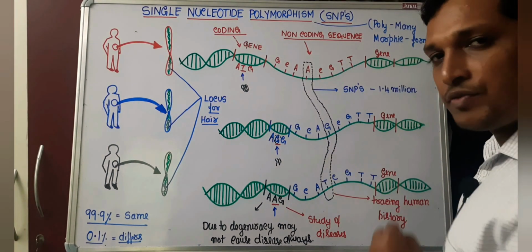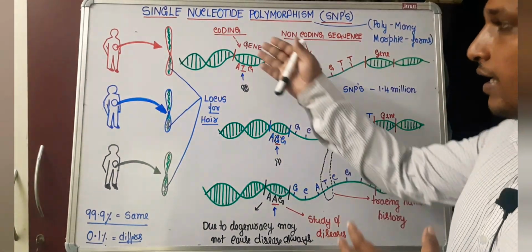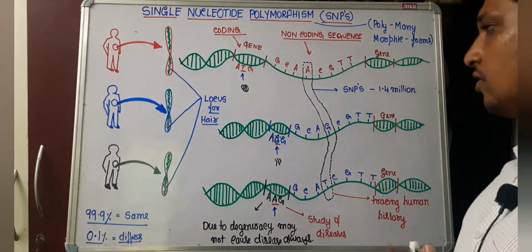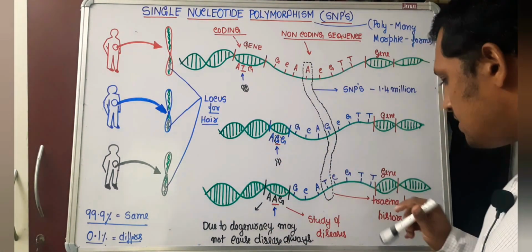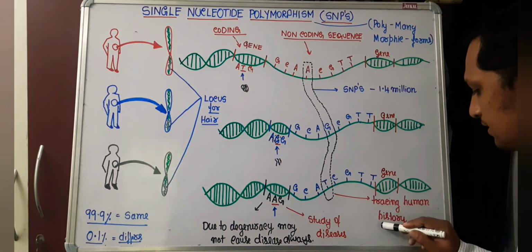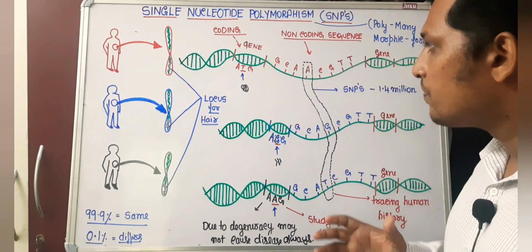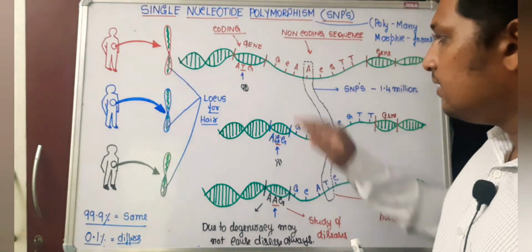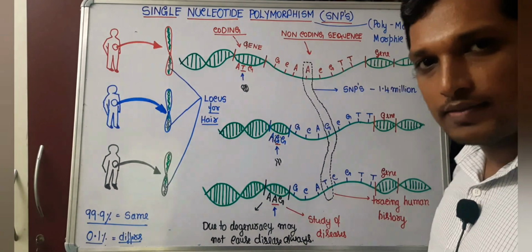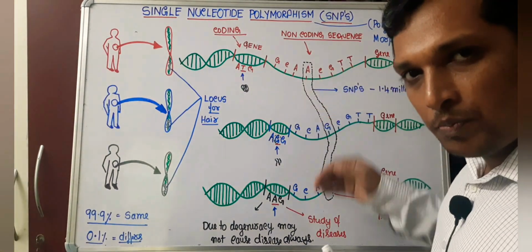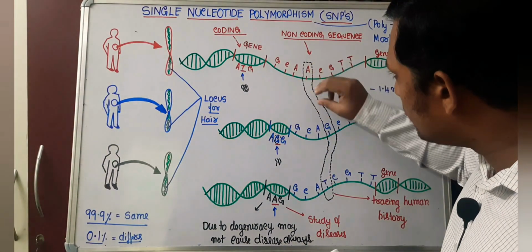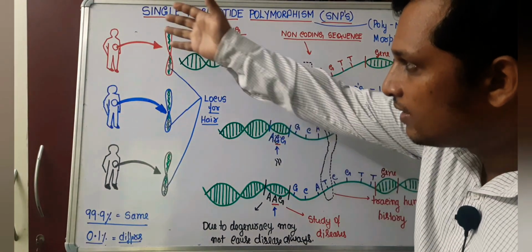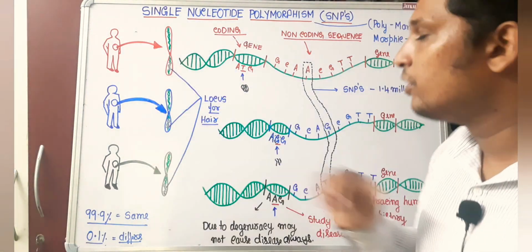What is the importance of studying non-coding sequences? Studying genes or coding sequences will help us in understanding how disease is caused. Studying non-coding sequences will help us in tracing human history. How? When humans were in the form of monkeys earlier, they had one particular sequence. But as evolution took place, there were single nucleotide changes that have resulted in various forms of humans.